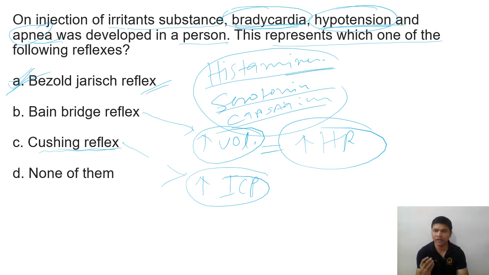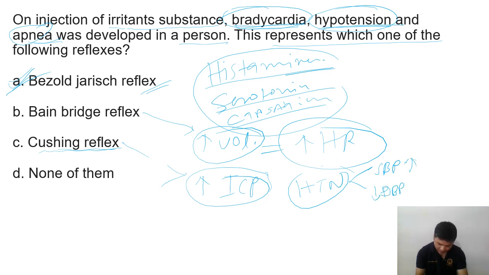So if the pressure inside the brain is increased, it may be because of a tumor, a stroke, hemorrhage, anything, or head injury, the intracranial pressure will increase, and in response to that intracranial pressure, there will be hypertension. Pressure will increase, and especially systolic pressure increases, and sometimes diastolic blood